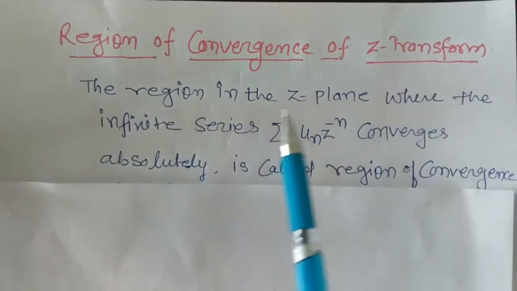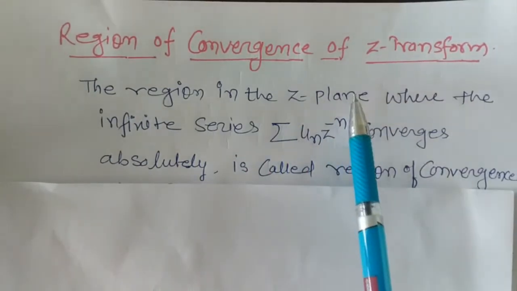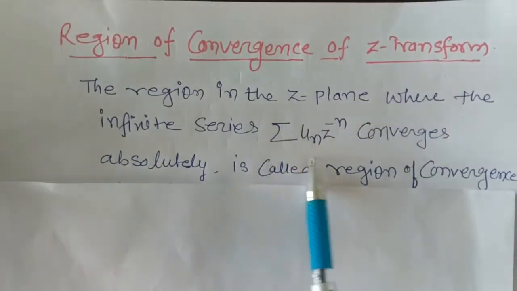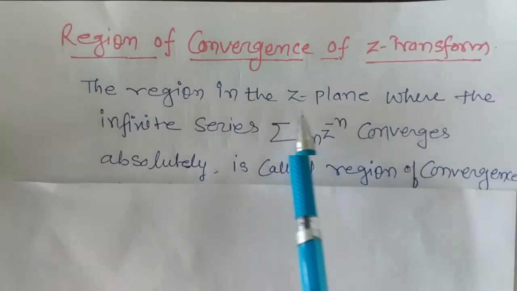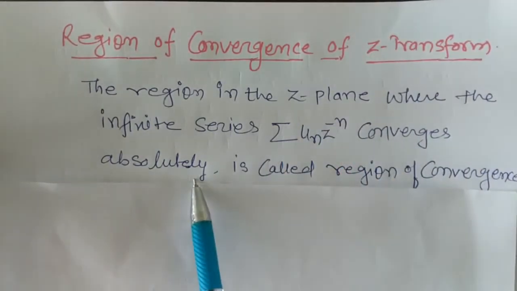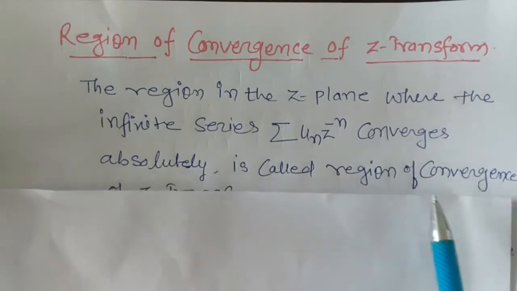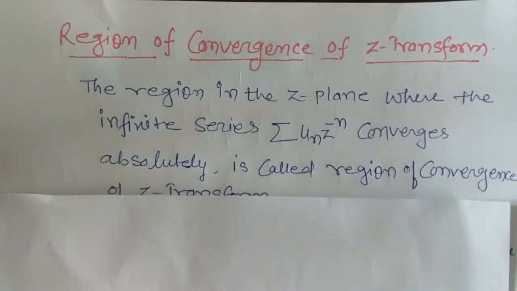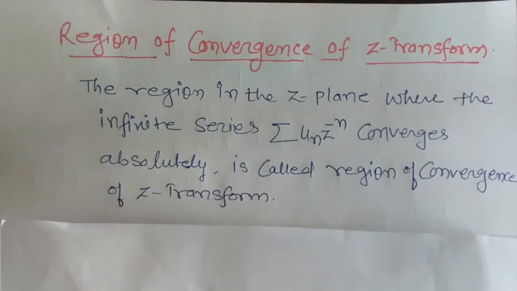The region in the Z plane where this infinite series converges absolutely is called the region of convergence of Z transform. So this is the definition of region of convergence of the Z transform.